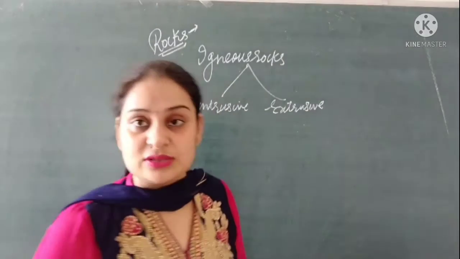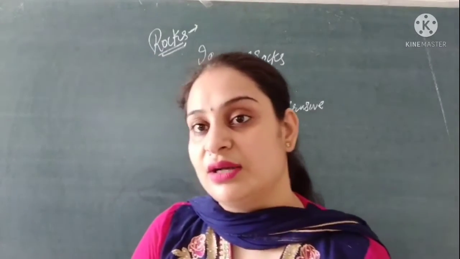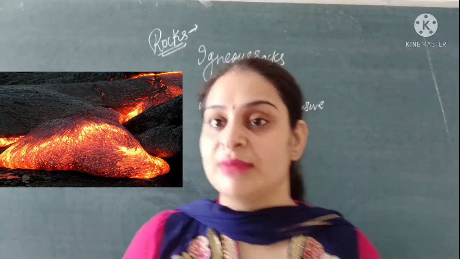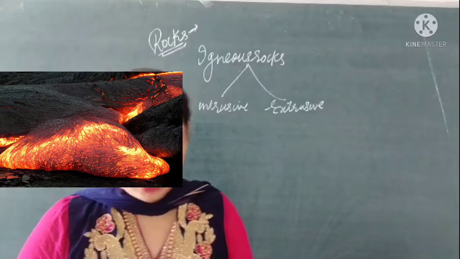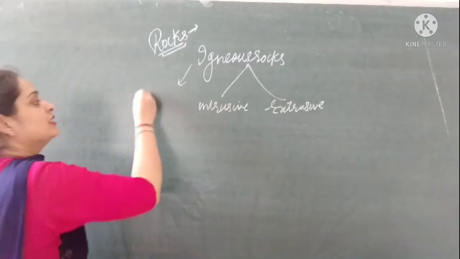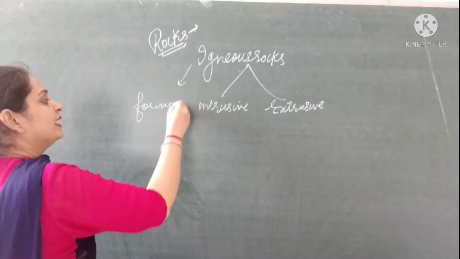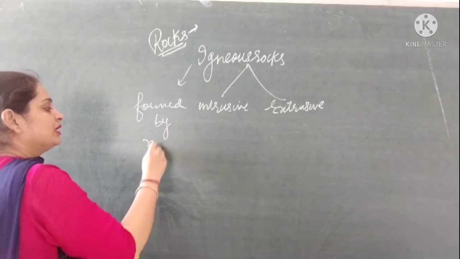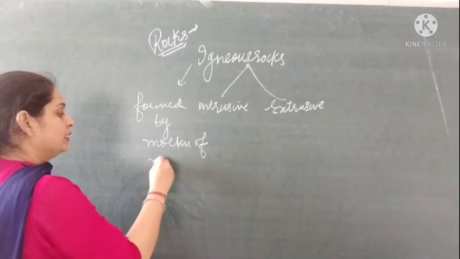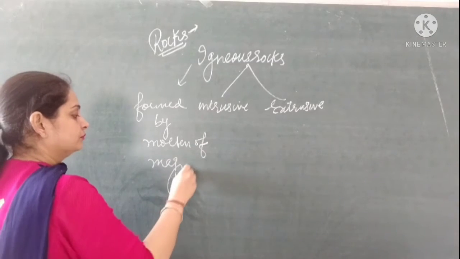So what are igneous rocks? Igneous rocks are the rocks formed by molten magma.